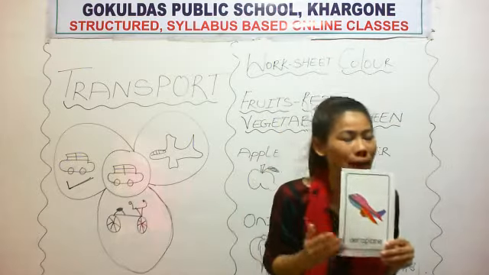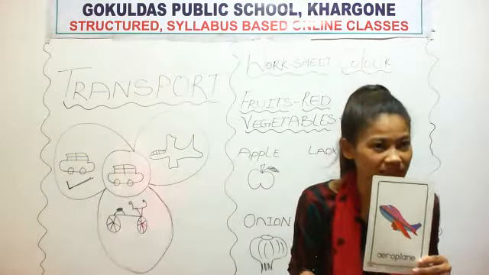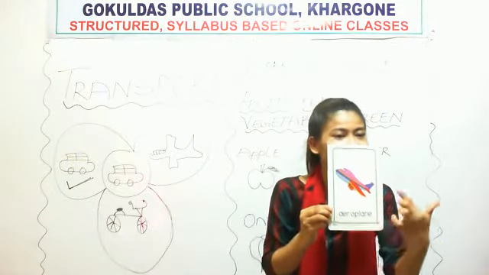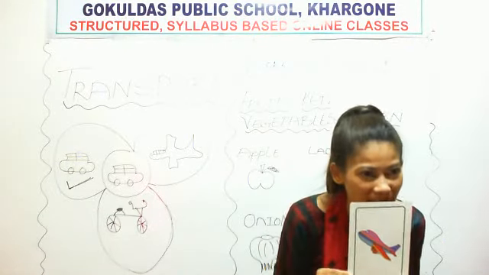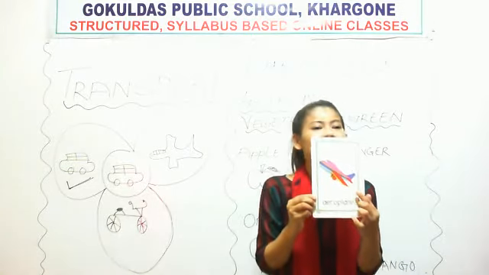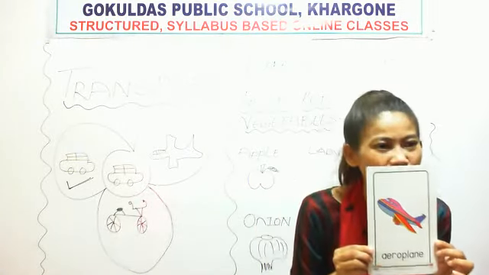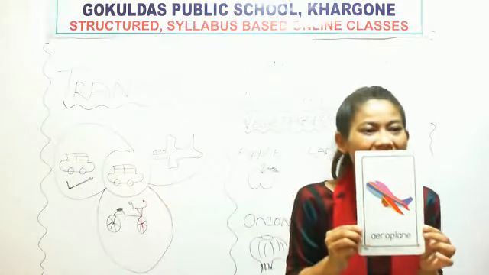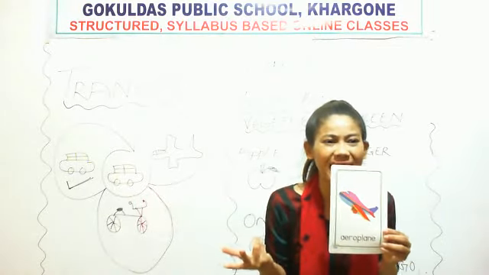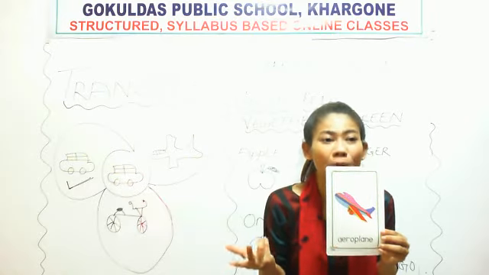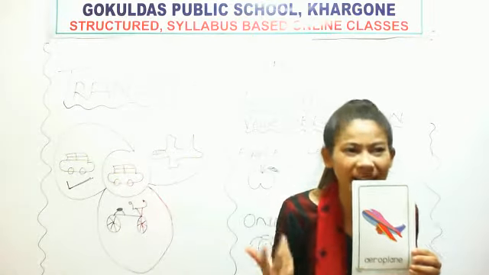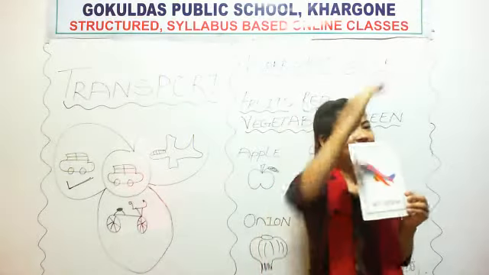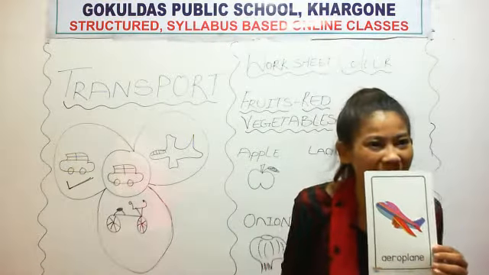See, your ma'am can ask you the question. Okay, see, you have to see the pictures. What is this? This is aeroplane. And where does aeroplane fly?